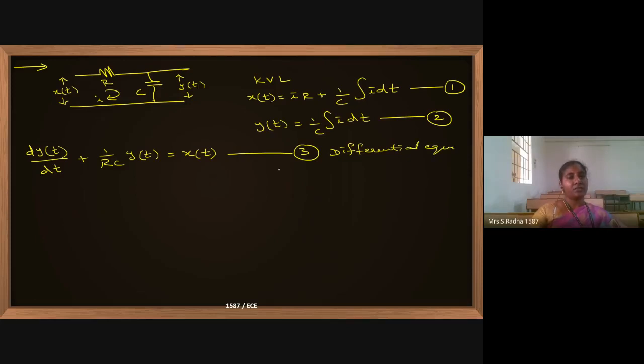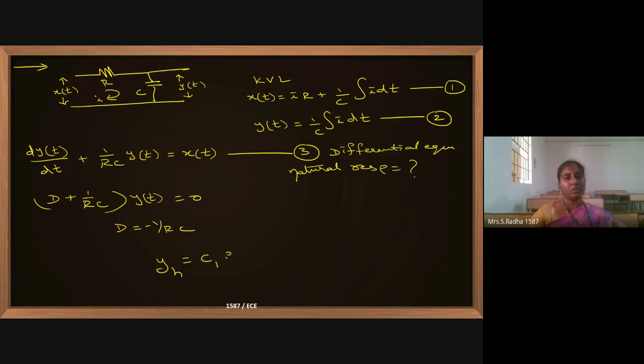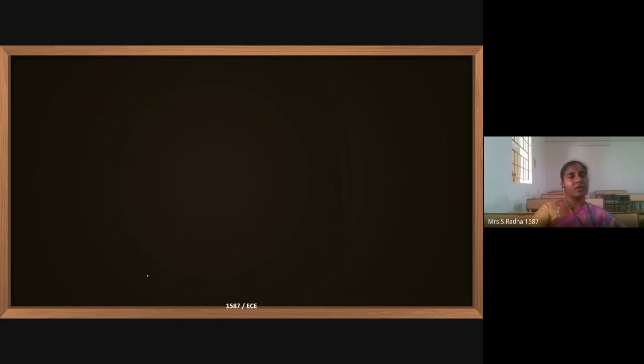In this case, if I asked you to find the natural response, you can write this as D plus 1 by RC into y of t equals 0, and D value is minus 1 by RC, and the homogeneous equation is nothing but some constant into e power minus t by RC. This is the homogeneous response or natural response for this circuit. They may give you equation number 3 and ask you the homogeneous response.